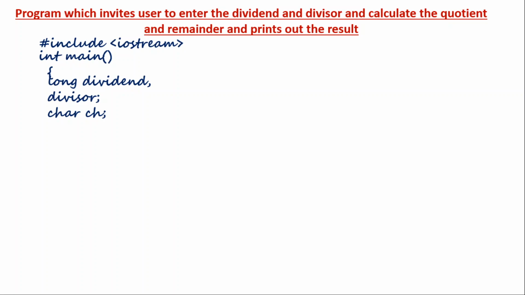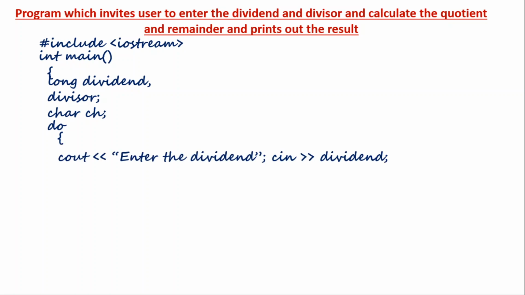Okay, so I start the do loop. So do, then I have to open the braces. Then I write the first sentence. What should it ask? It should ask enter the dividend. Okay. Then what should be the next statement?